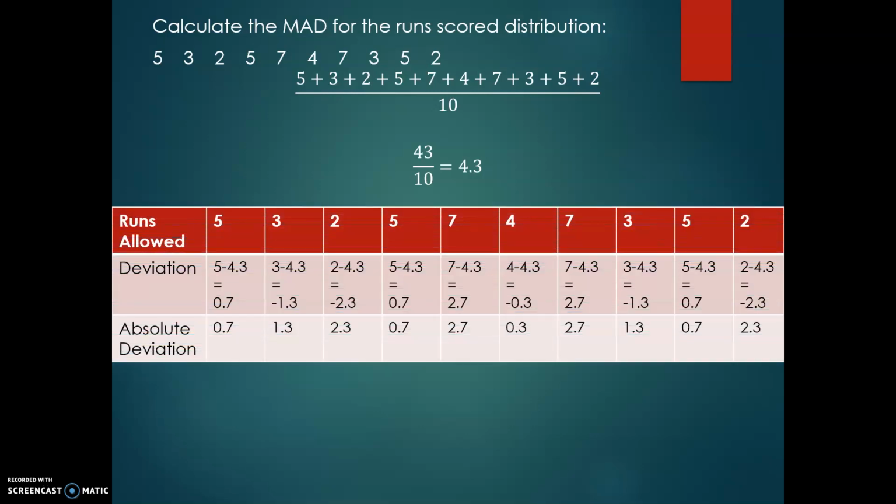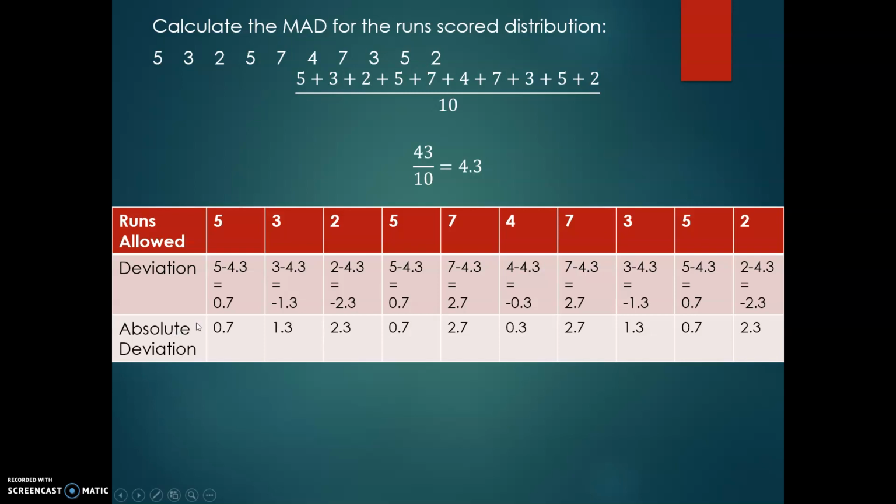At this point, we have to make our little table. Remember, you take each individual game and subtract 4.3 from that. So the ones that are bigger than 4.3, like 5 and 7, are going to give us positives to start off with. Whereas the ones that are less than 4.3, like our 3s and 2s, are going to give us those negatives. But we can't keep them negative because we're looking for absolute deviation.